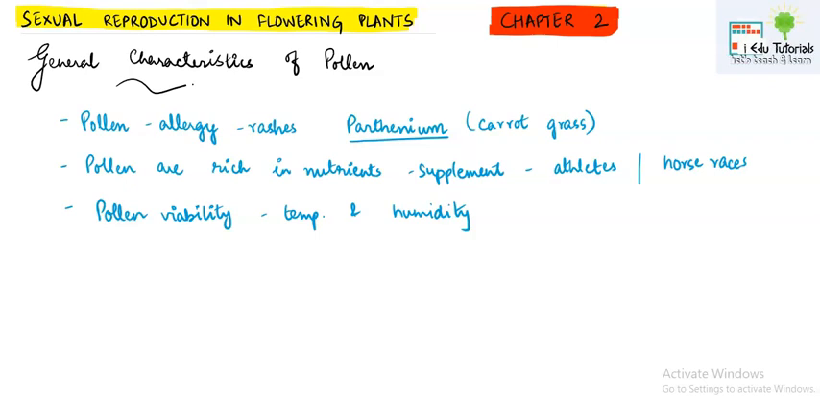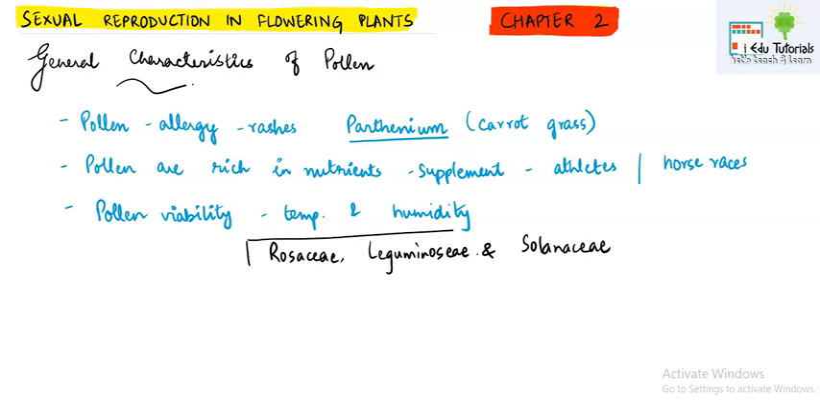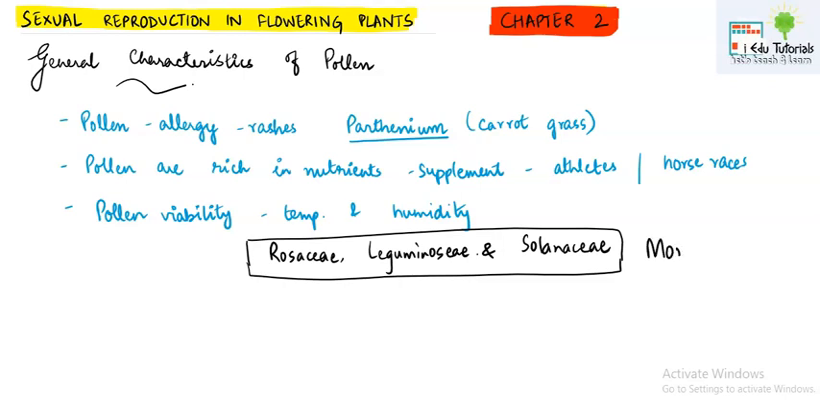But if you talk about the plants of the family Rosaceae, Leguminosae, and the plants from Solanaceae, these are the botanical families where the pollen viability is not in hours or minutes, rather the pollen viability is in months. So these names are to be learned by you because these are important from the board's perspective.